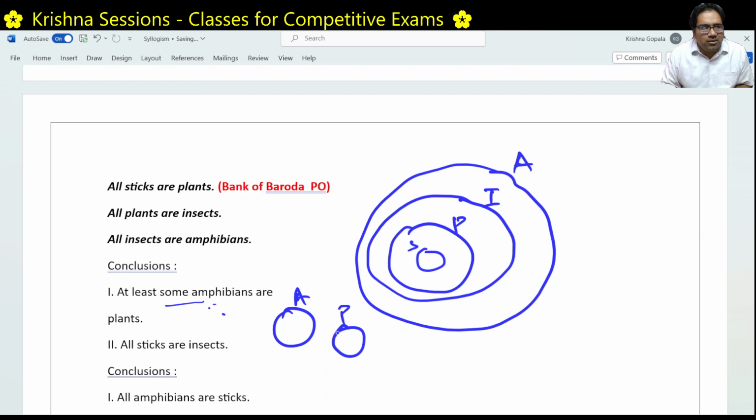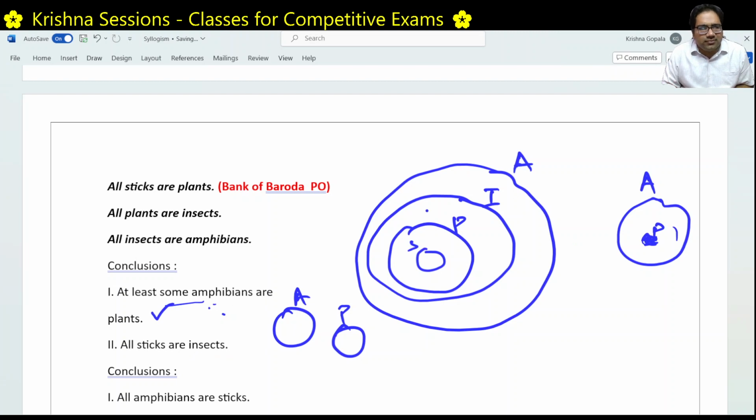which is clearly not possible because all plants will always be a subset of amphibians. Within this big amphibian circle, there will always be some area which are plants. So at least some amphibians. This is also amphibians, right? This part of amphibians will always be plants. Right. So this is right.